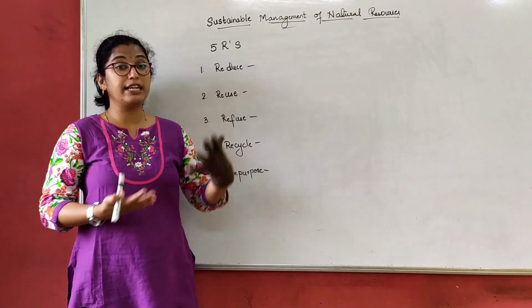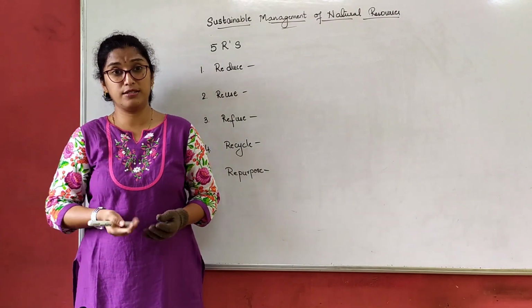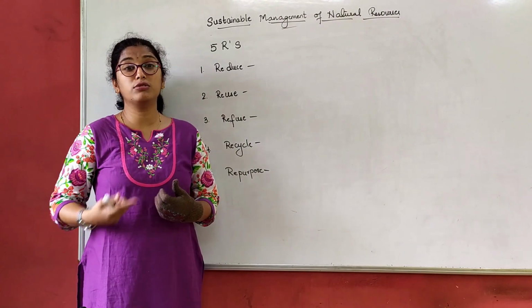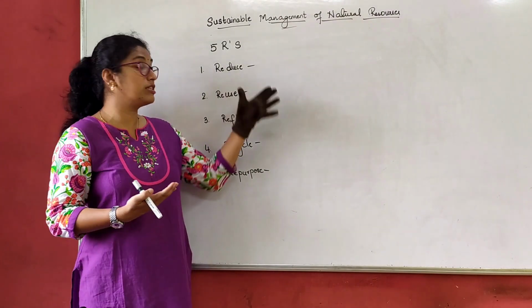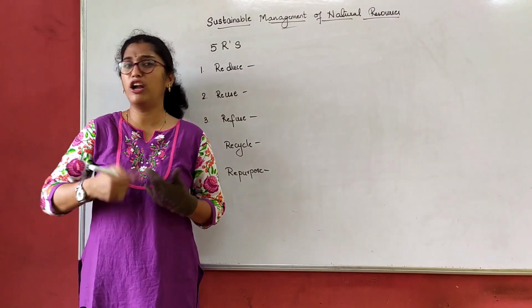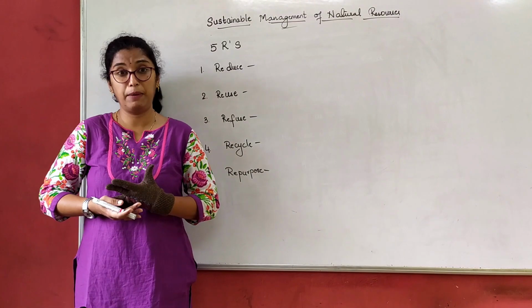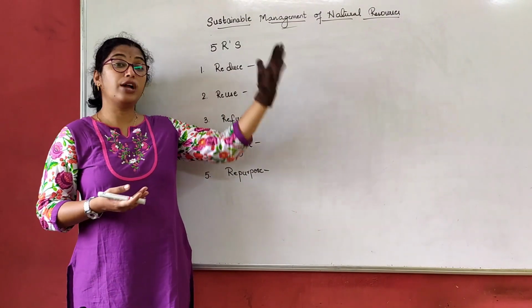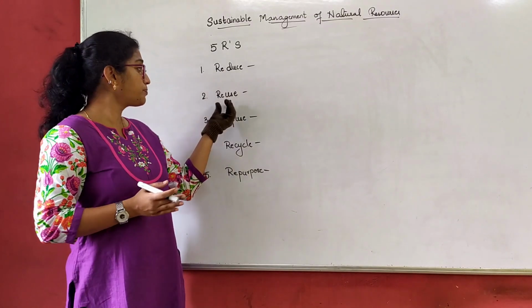So try to reduce the usage of non-biodegradable substances, or we can say reduce the usage of plastic. We all know what adverse effect plastic is causing. We have all discussed this in the previous class. But reduce the use of plastic. What can we say here? Try using biodegradable materials itself.